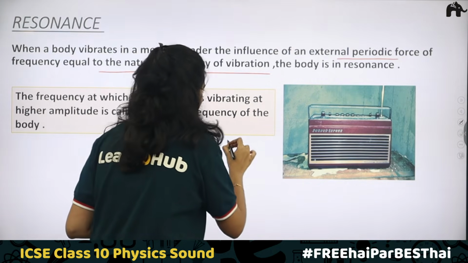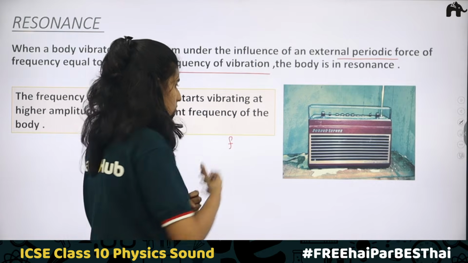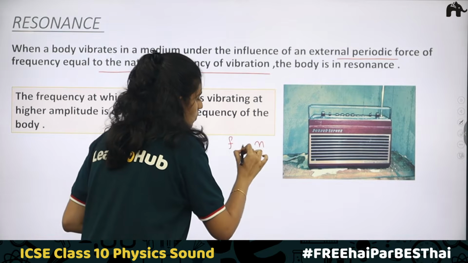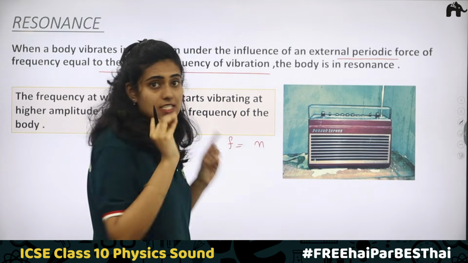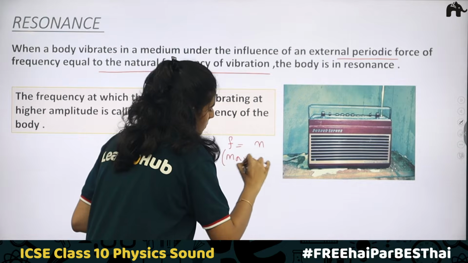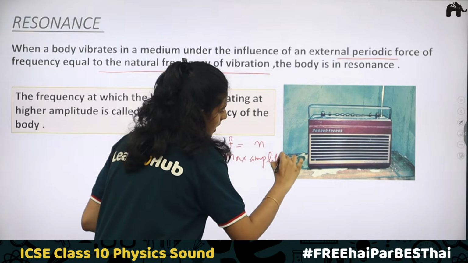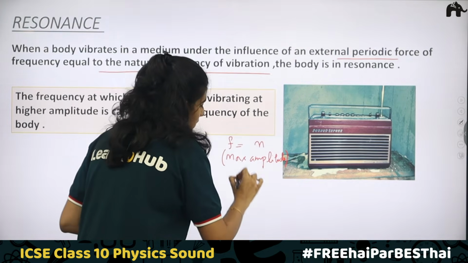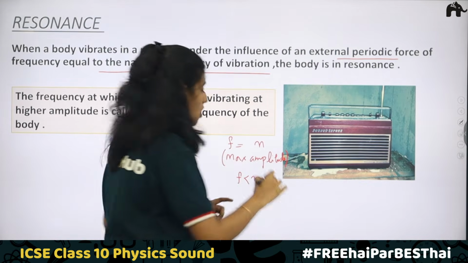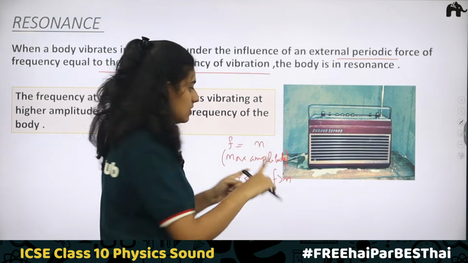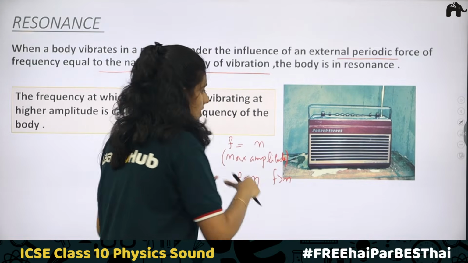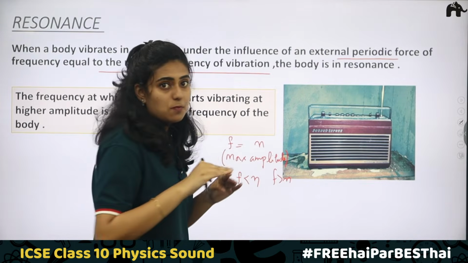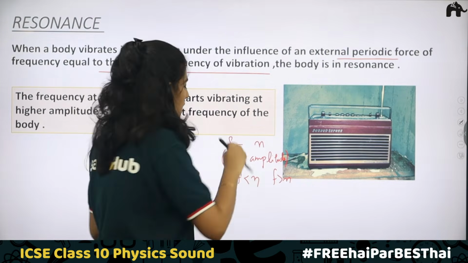If you take F as the frequency of the forced vibrations due to the external force, and N as the natural frequency, then when F becomes equal to N, we will be able to hear sound with maximum amplitude, and this condition we call resonance. Else, if the frequency is less than or greater than the natural frequency, that is, there is no match, they are not equal, then in those cases the amplitude will be smaller. The amplitude of the sound wave being heard will be smaller.